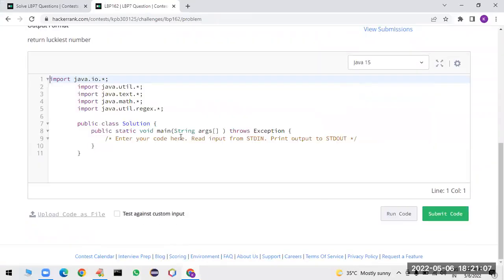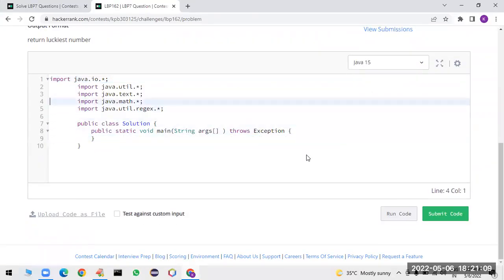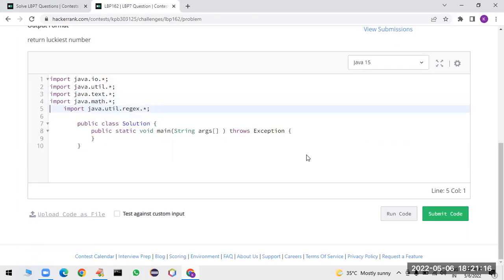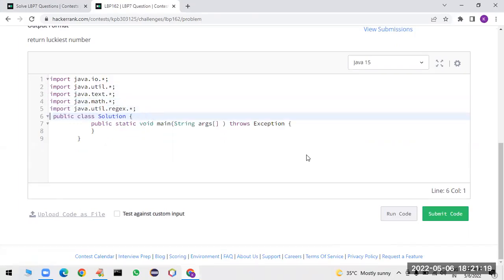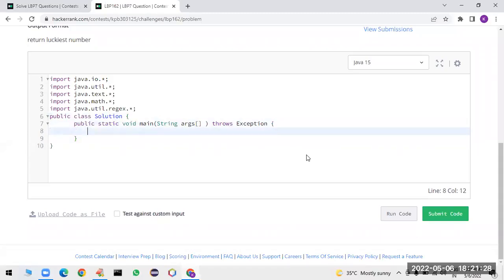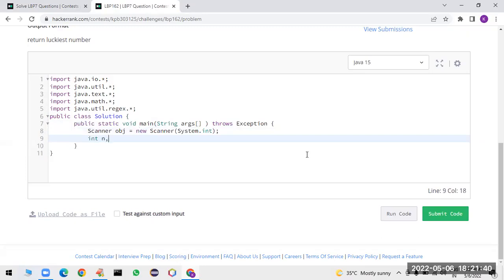I am selecting Java programming, and here, I am going to take the Scanner class. So I am taking Scanner obj is equal to new Scanner of System dot in. Next, what we have to do: the required variable n is required.